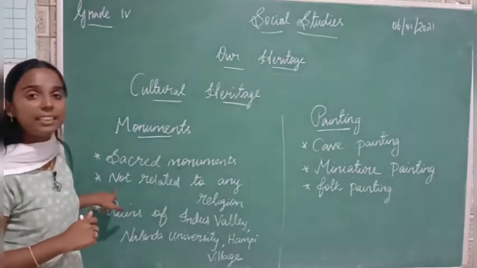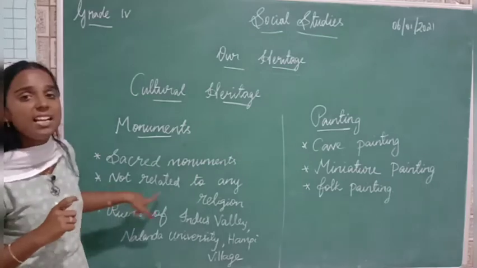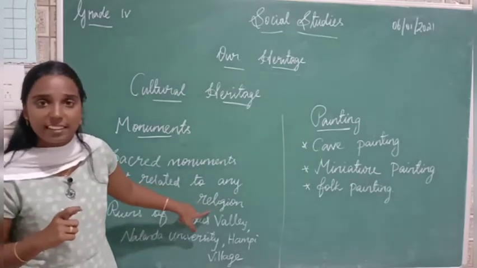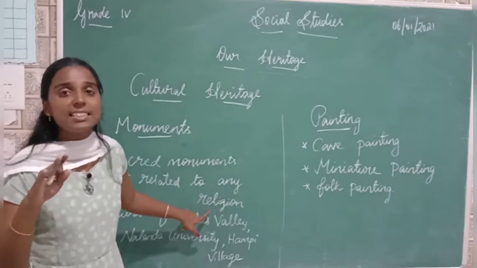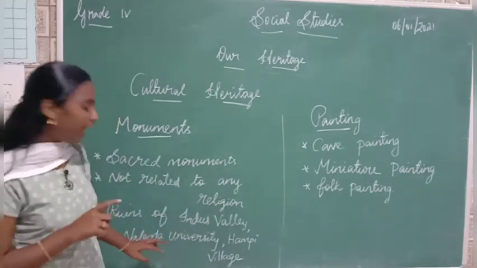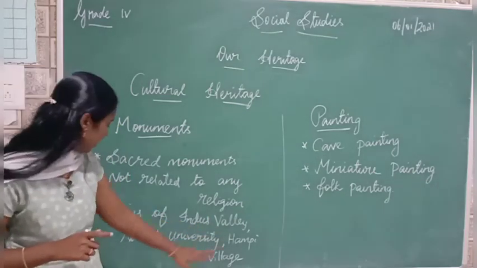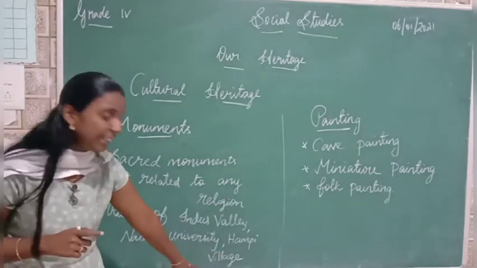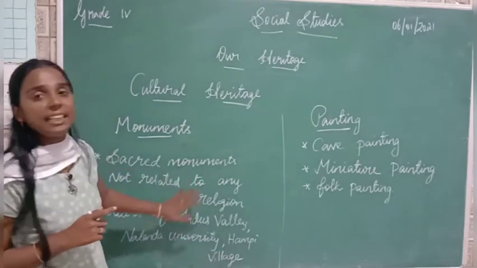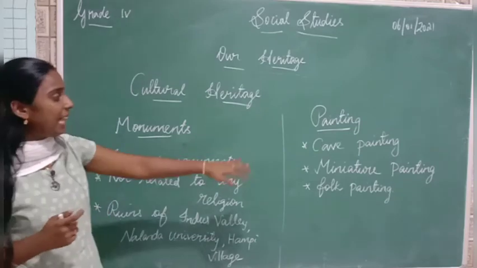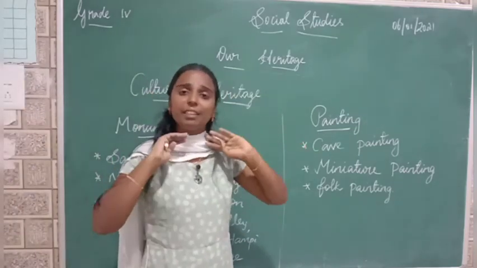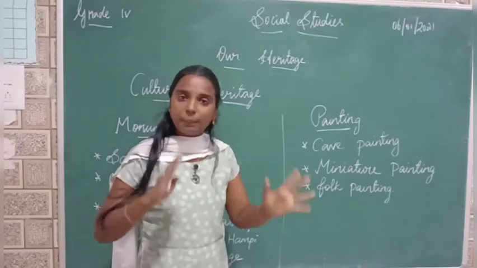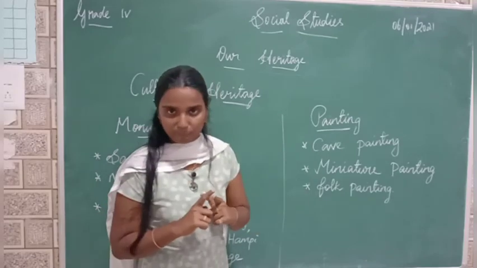And then we have learned about some monuments that are not related to any religion, right? What are they? Palaces, forts, and towers, right? Very good. Along with this, we have ruins of Indus Valley, Nalanda University, and Hampi village. So these are the examples of monuments, right? And then we have learned about paintings. In India we have more number of paintings and different types of paintings, right?